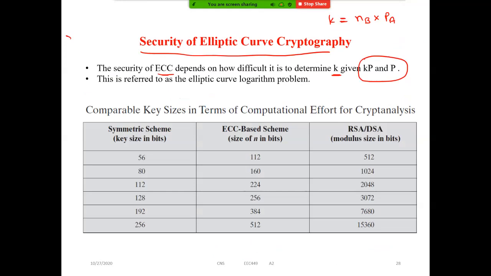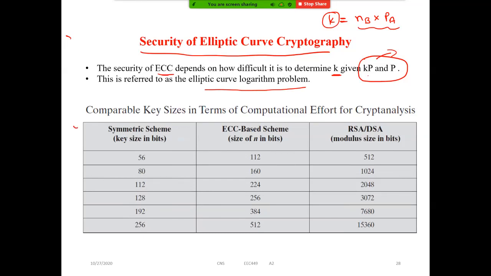So this is the secret key. To find this secret key is very difficult if they give NB into, the multiplication, and some P value. So we can say it is almost impossible to determine this K given KP and P value. This refers to the elliptic curve logarithm problem.